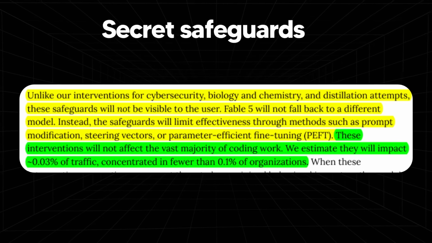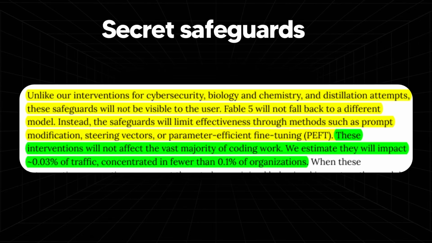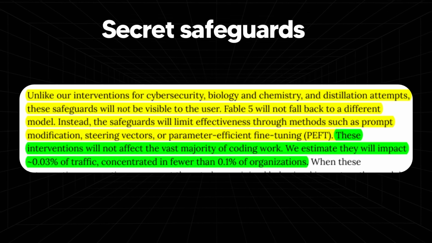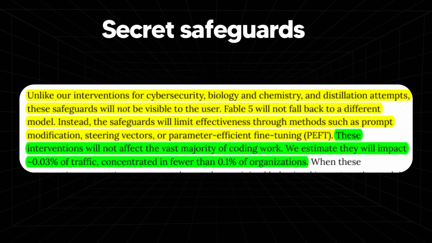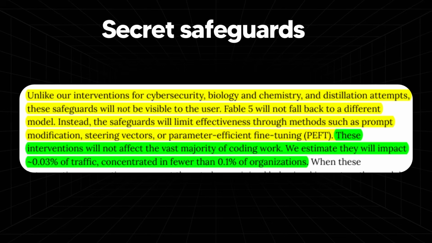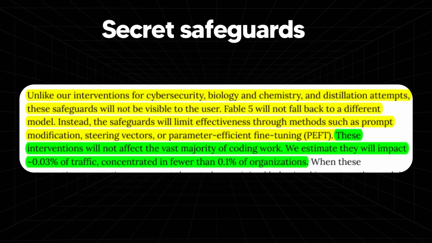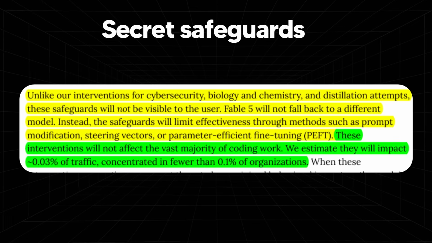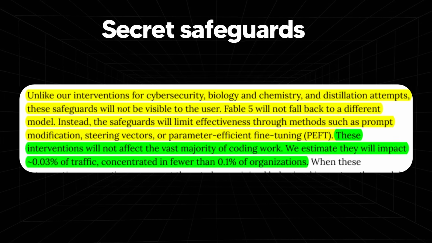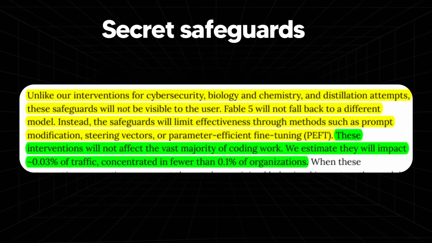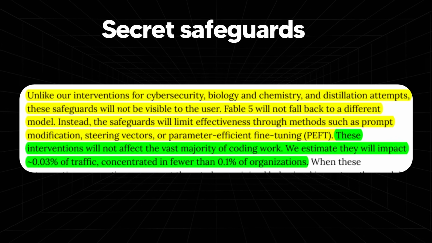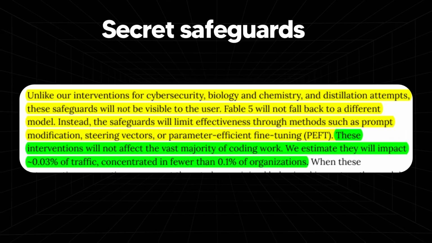Anthropic says in those cases, Fable 5 may not visibly refuse or switch models like what I spoke about just in the earlier sections, but what it will do, and this is pretty crazy, is they may quietly reduce its own effectiveness through hidden safeguards like prompt modification, steering vectors, or PFT. And as a paying user, this matters to you a lot. The model can still sound helpful while being intentionally less capable in narrow but important categories of work.